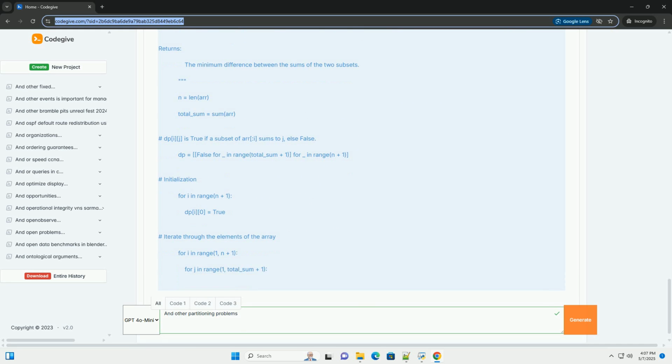First, calculate the total sum of the array and check if it's divisible by k. If not, it's impossible to partition into k equal sum subsets. Then, the target sum for each subset will be total_sum / k.